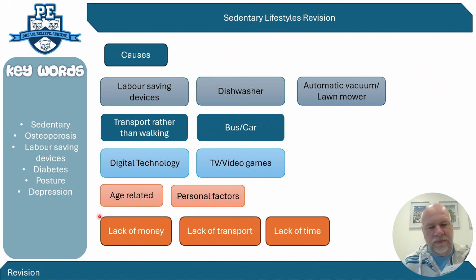So for younger people, it's a lack of money. Older people have more money. Youngsters don't have the money to pay for the activities at the health clubs, fitness clubs or sports clubs. There's a lack of transport. If you can't drive or you can't get to certain places, then you can't take part in it. You are often reliant on your parents to drop you at certain activities, and until you get to a certain age, you are limited on where you can get to. So lack of transport is an issue for some people.